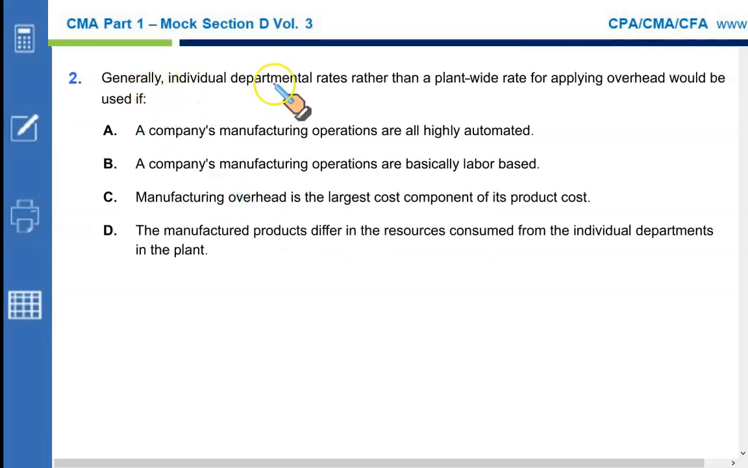Generally, individual departmental rates rather than a plant-wide rate for applying overhead would be used if the company's manufacturing operations are highly automated. If they're highly automated, similar type of products are made, then a single plant-wide rate is fine. If a company's manufacturing operations are basically labor-based, even then a single plant-wide rate is fine. Manufacturing overhead is the largest cost component of the product cost. Even in situation C, plant-wide rate is fine.